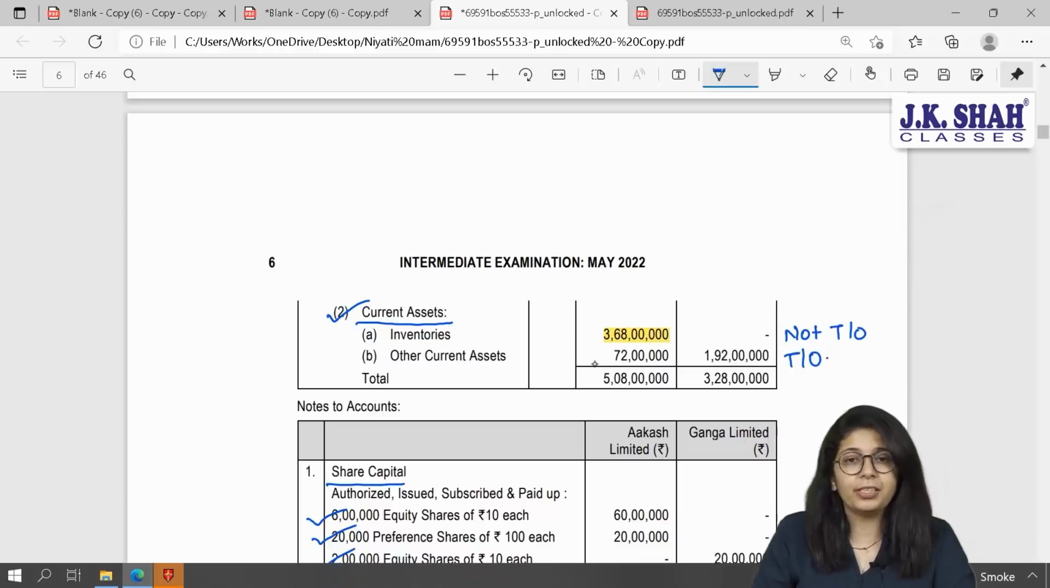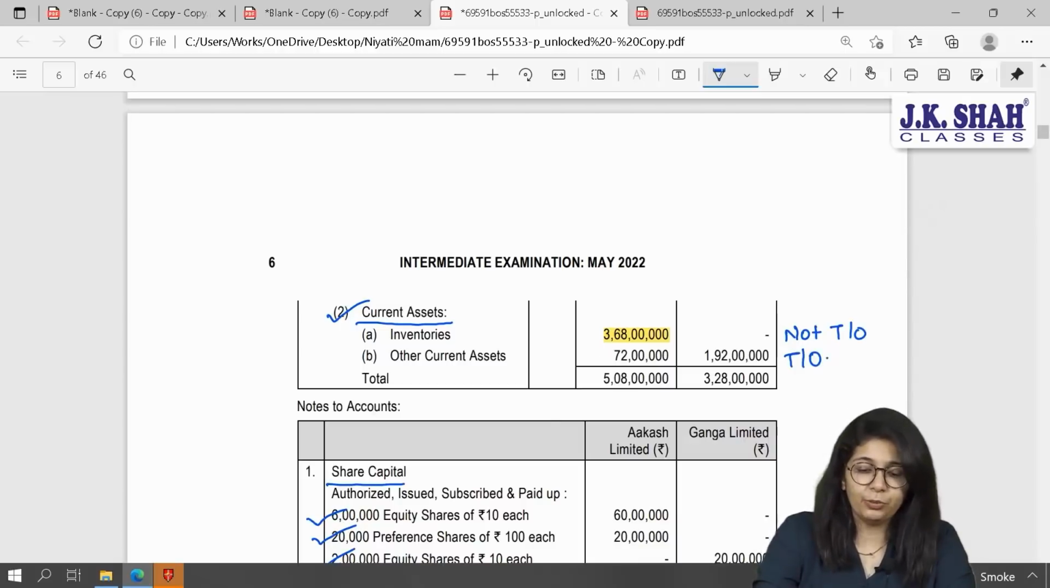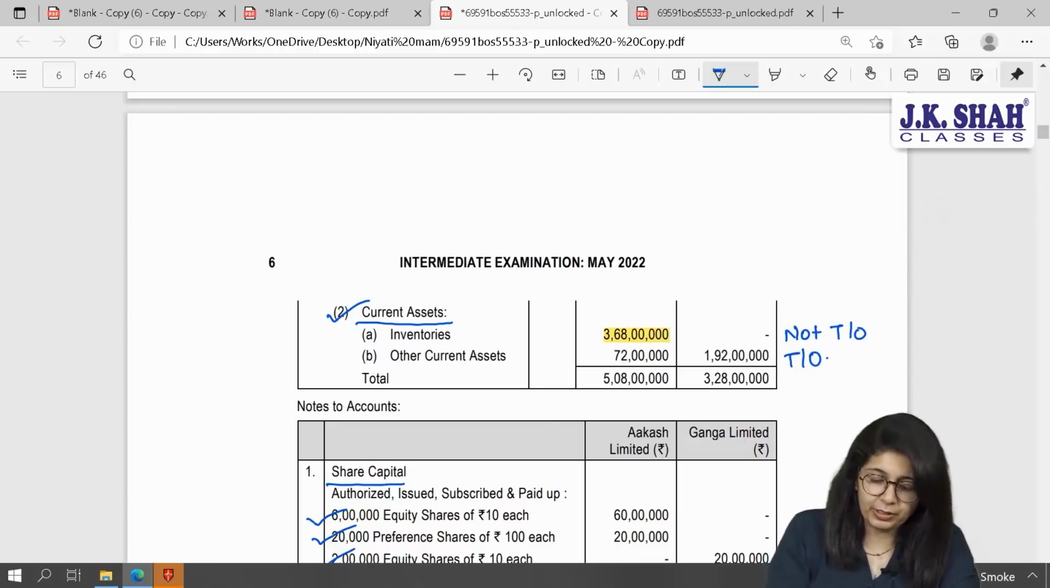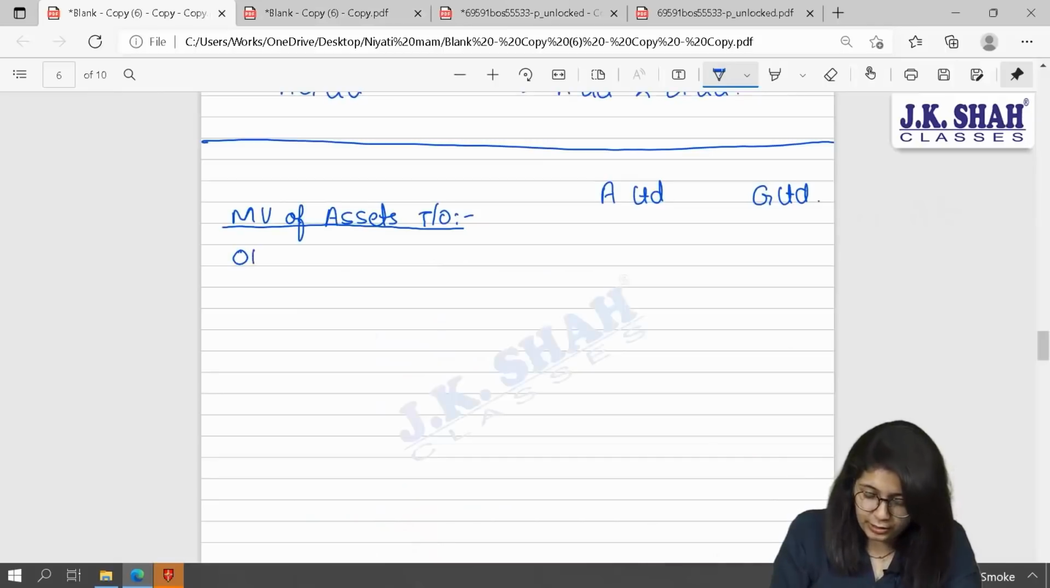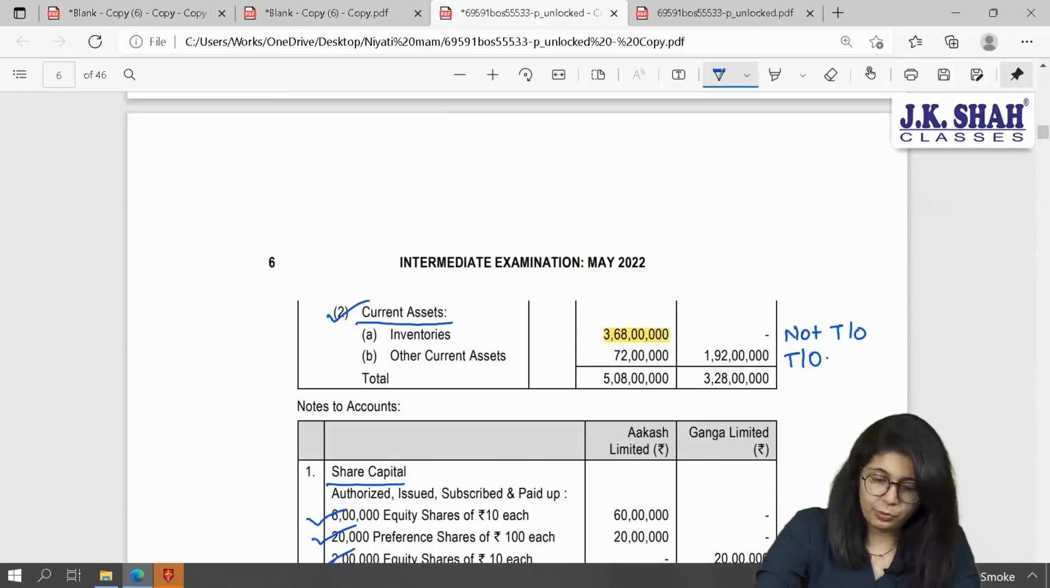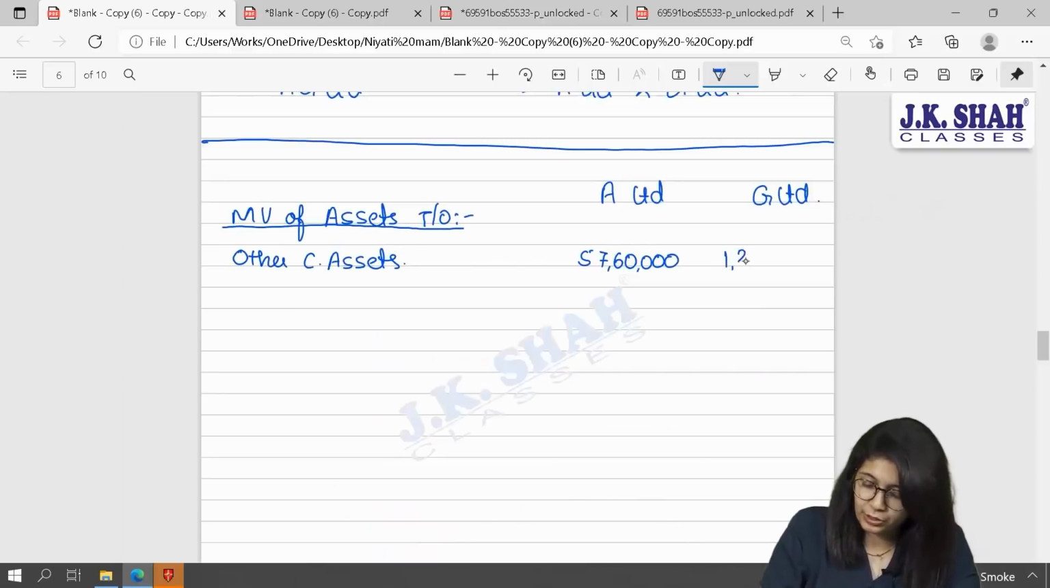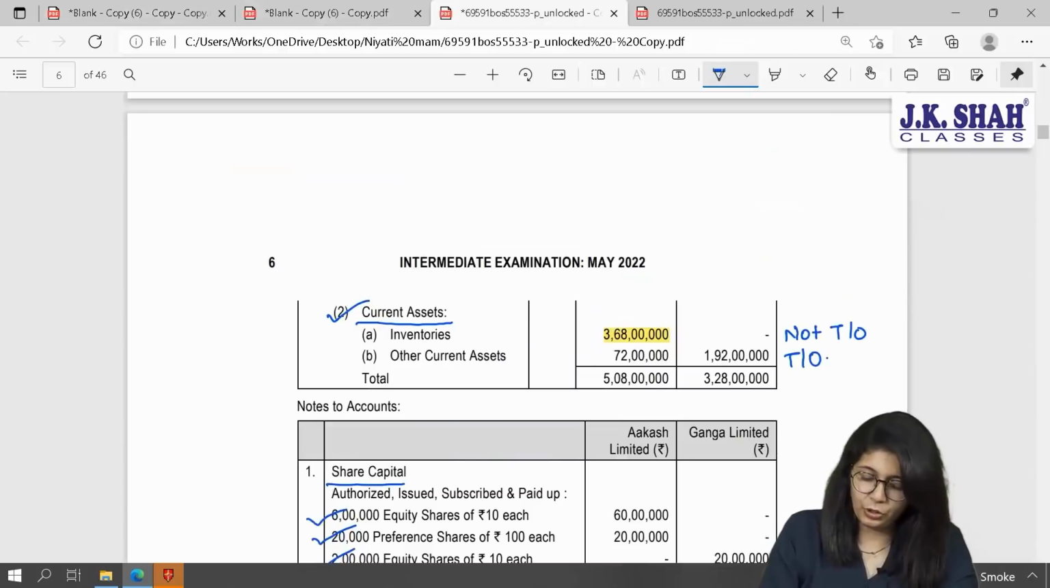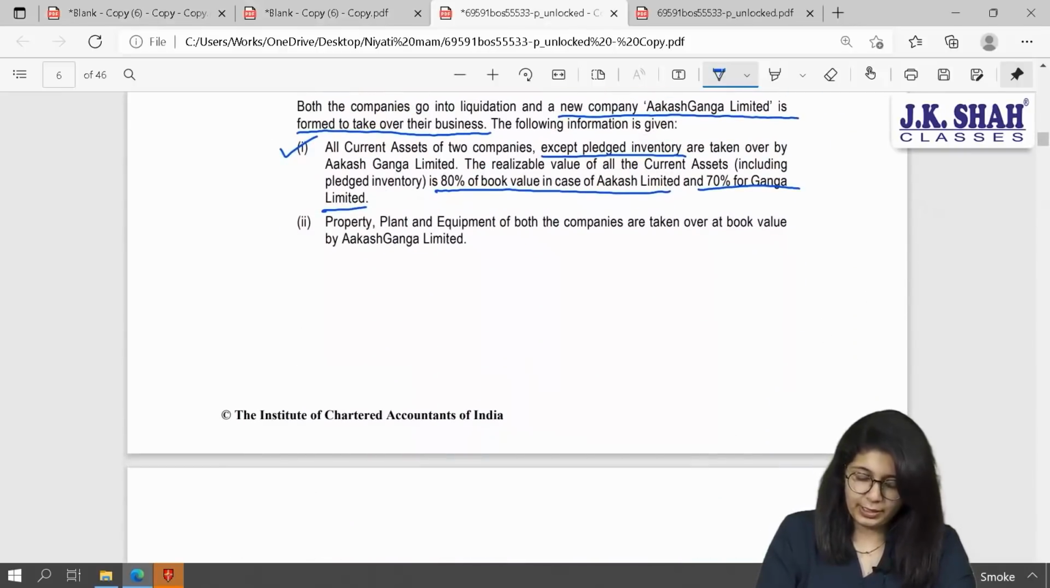At what value? In case of Akash, 72 lakhs into 80%. So here, other current assets are taken over at 57 lakh 60,000, and for Ganga it is 1 crore 92 lakhs into 70%, that will give you 1 crore 34 lakh 40,000 rupees. Inventory is not taken over. One thing at a time.